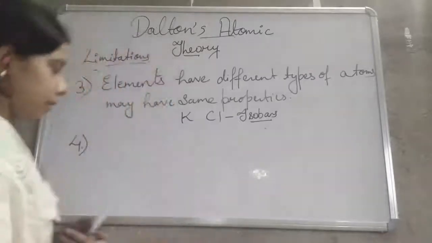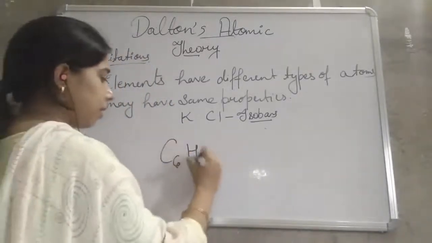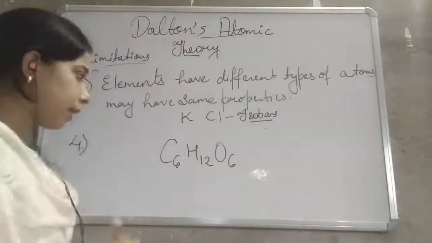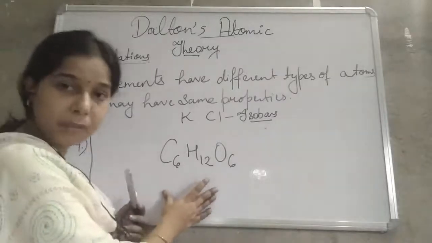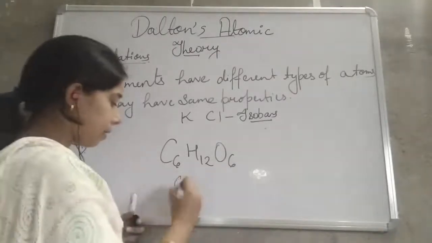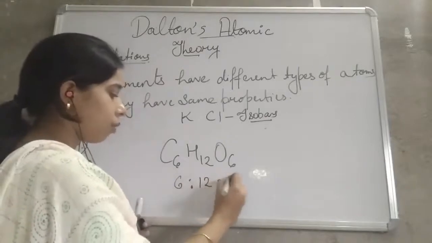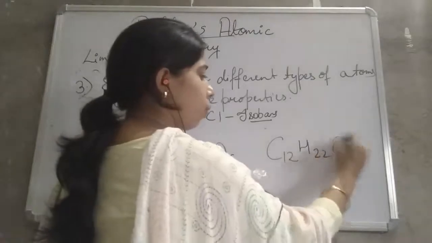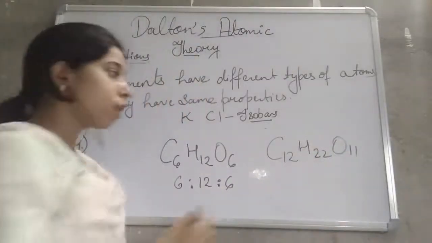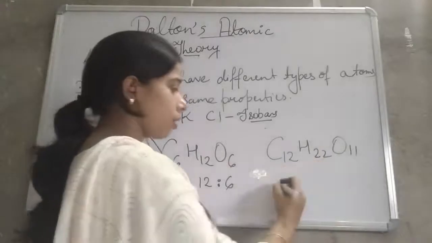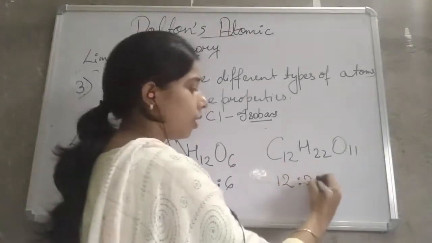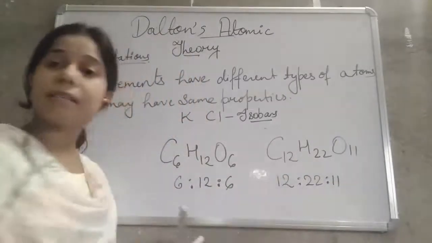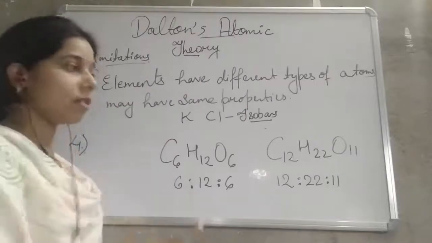But what about C6H12O6? This is glucose. You can see here the ratio between the different elements forming the compound is 6:12:6. Or we can take C12H22O11, which is sugar. The ratio between carbon, hydrogen and oxygen is 12:22:11. So you see here, this is not a simple whole number ratio, but a complex one.